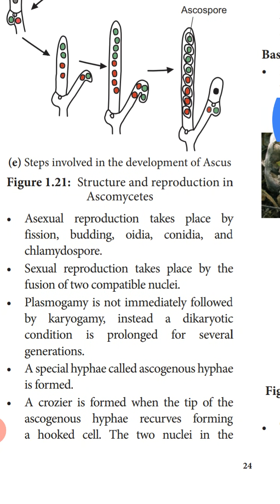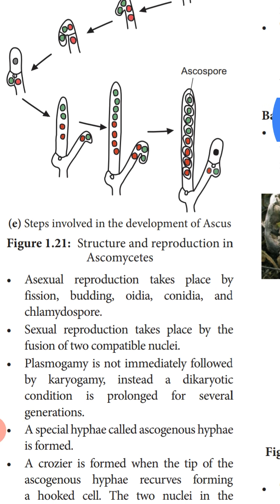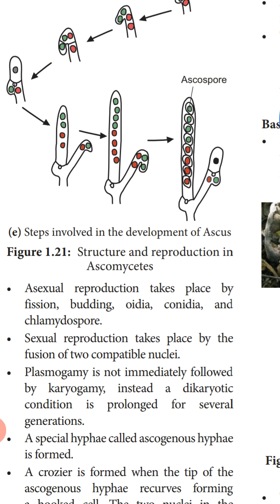Asexual reproduction takes place by fission, budding, oidia, conidia and chlamydospores. Already we have studied all these methods of asexual reproduction. Fission: the plant body divides into two. Budding: an external outgrowth takes place. Oidia we have studied: at the tip of the hypha, it breaks into pieces, and each cell acts as a spore, that is called the oidium.